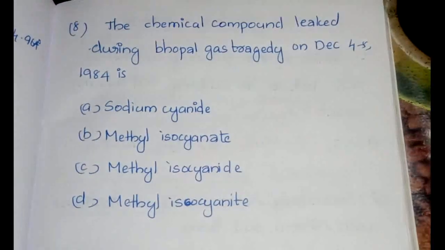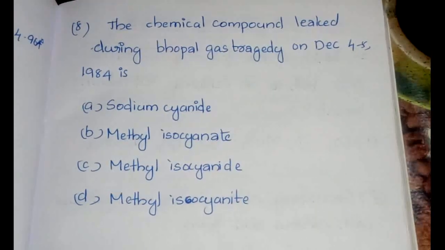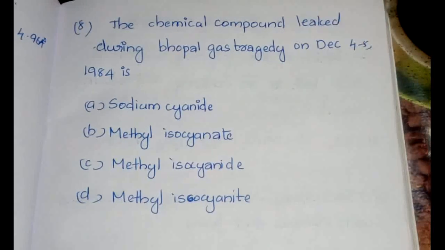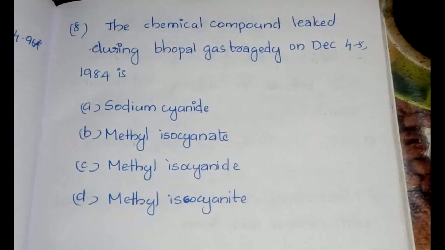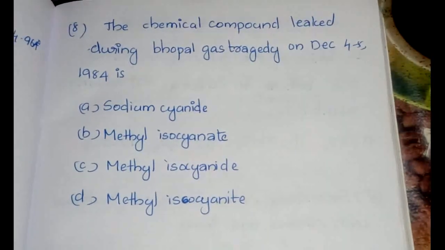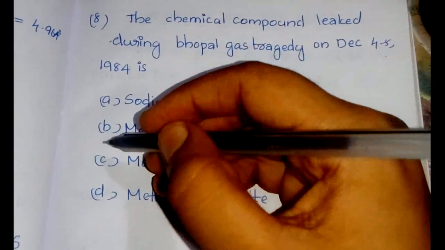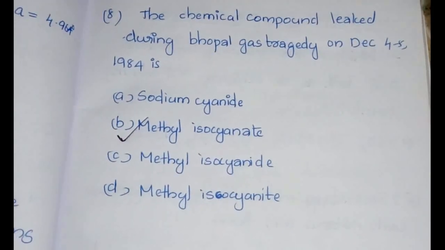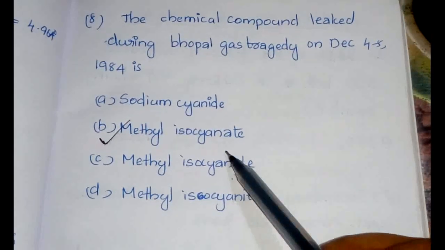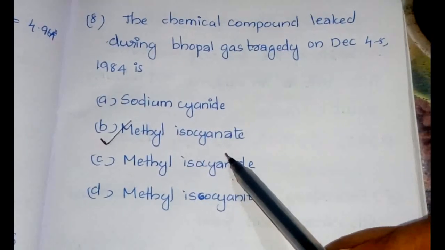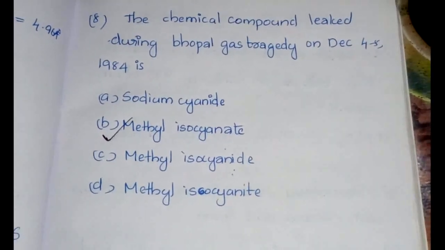Eighth question is based on the general awareness that you have about the chemical incidents and tragedies that occurred around you. The chemical compound leaked in the Bhopal gas tragedy in December 1984 is methyl isocyanate. Students always make the mistake of writing it wrongly. Don't forget, it is methyl isocyanate.